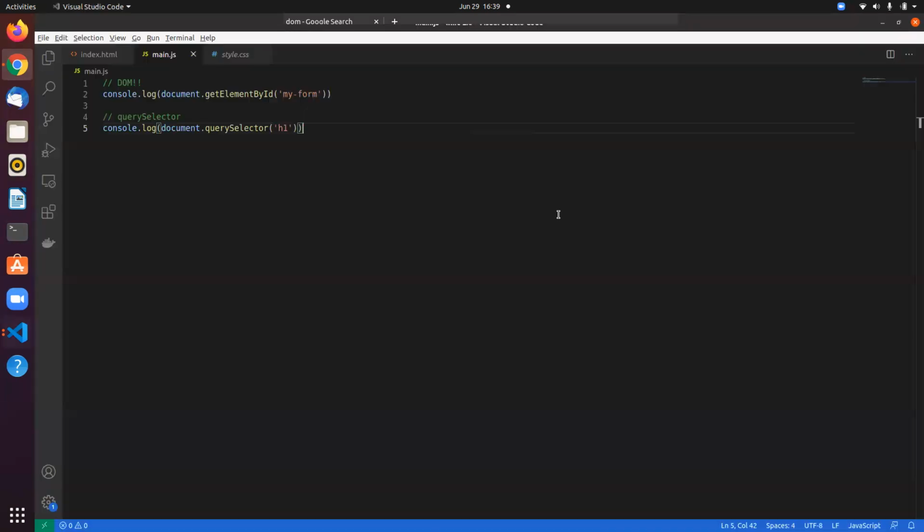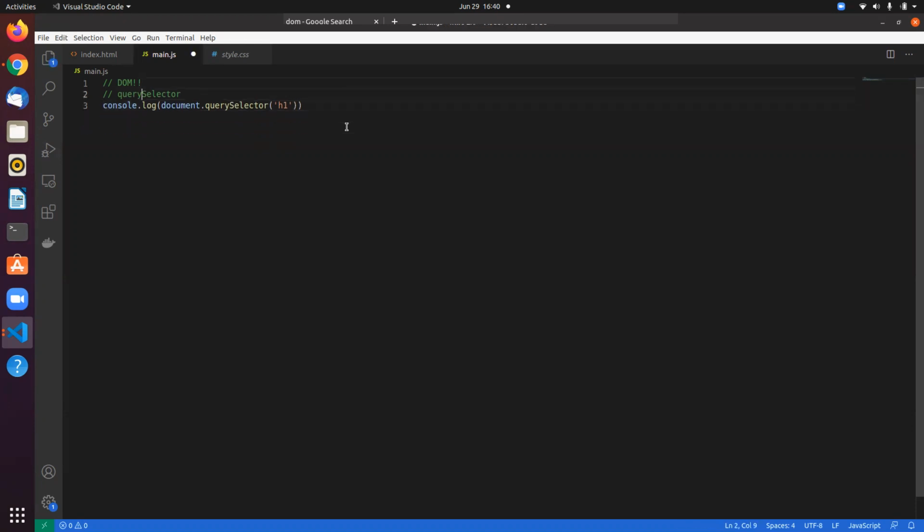It's that simple. I suggest you use querySelector instead of getElementById, because it's really similar to something called jQuery. It's not jQuery, but it's really similar to that. You can even select multiple elements.